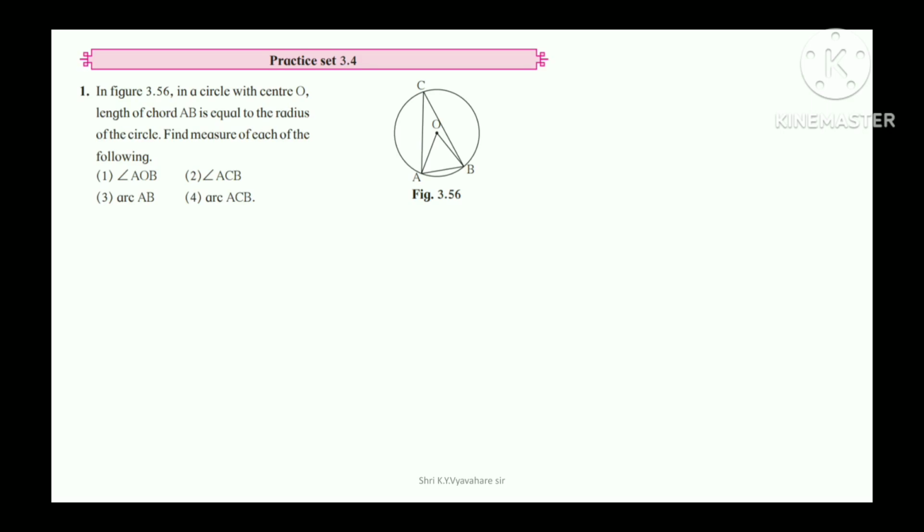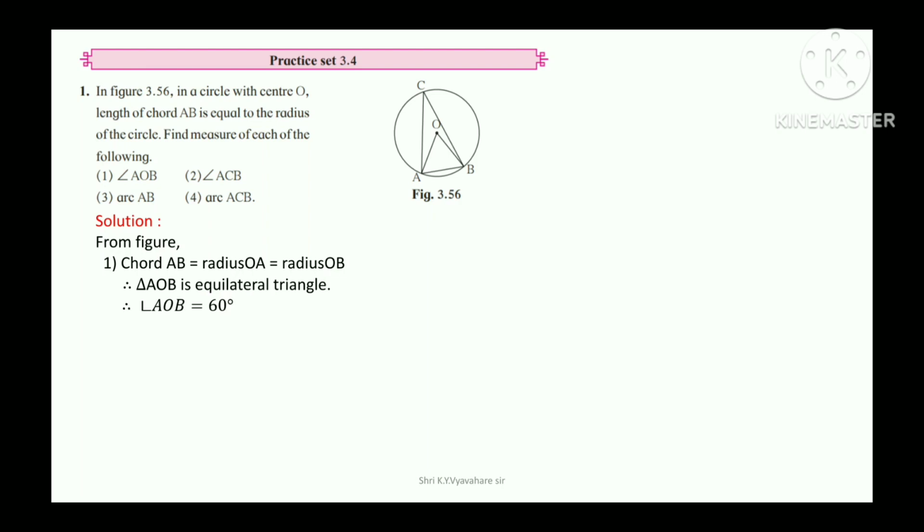Practice set 3.4. In figure 3.56, in a circle with center O, length of chord AB is equal to the radius of the circle. Find the measure of each of the following: angle AOB, angle ACB, arc AB, arc ACB. From figure, chord AB is equal to radius OA is equal to radius OB. Therefore, triangle AOB is an equilateral triangle. Angle AOB is equal to 60 degree.